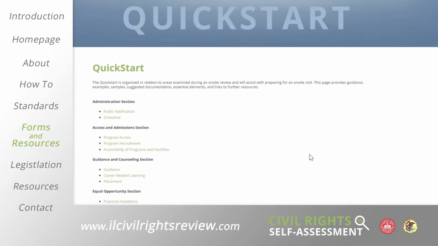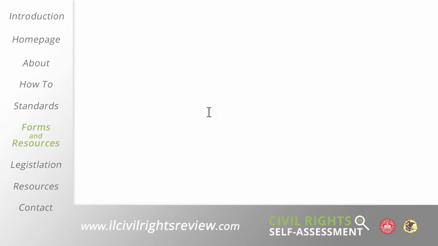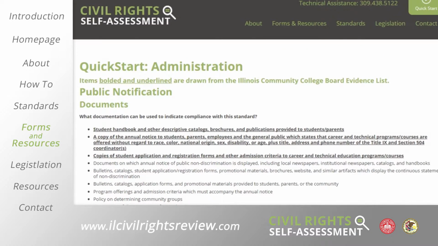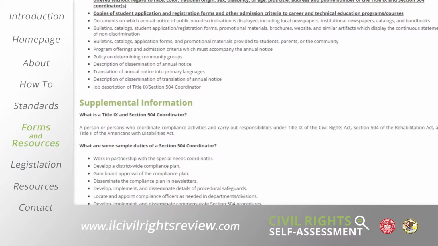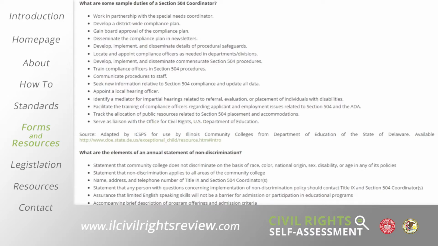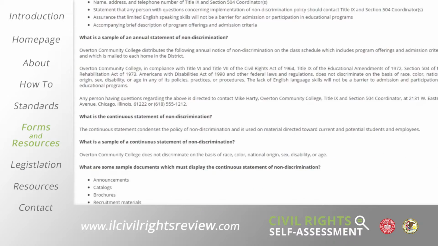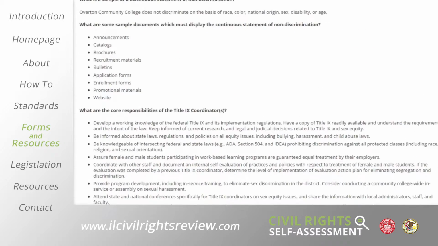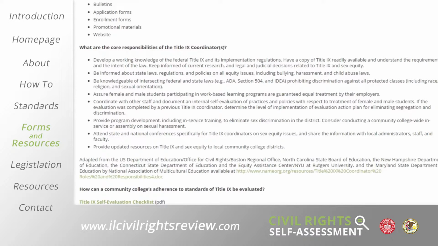As can be seen in the example of the Public Notifications section, each section in the menu contains examples of documentation that can be used to indicate compliance, supplemental information related to legislative requirements, relevant definitions of terms and breakdown of duties, checklists for self-review, and other useful resources to prepare the college for the review process. Colleges selected for review are encouraged to make use of the Quick Start tool to better understand expectations and applications of the federal guidelines.